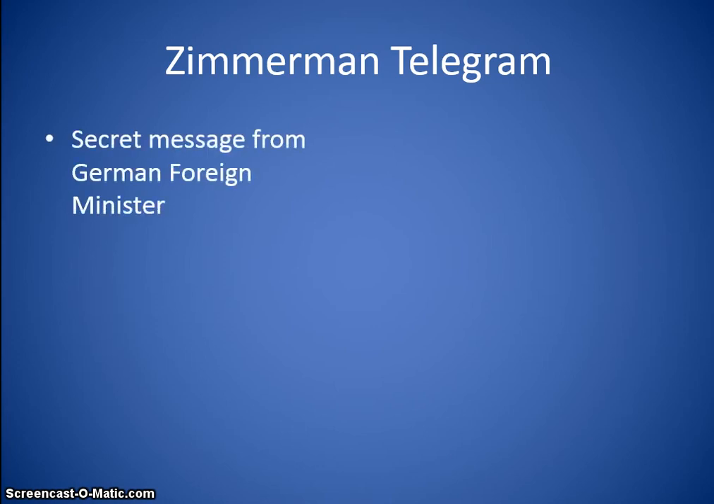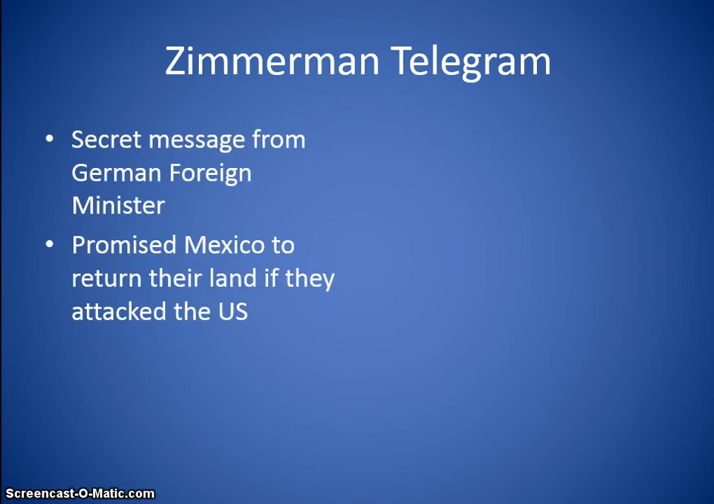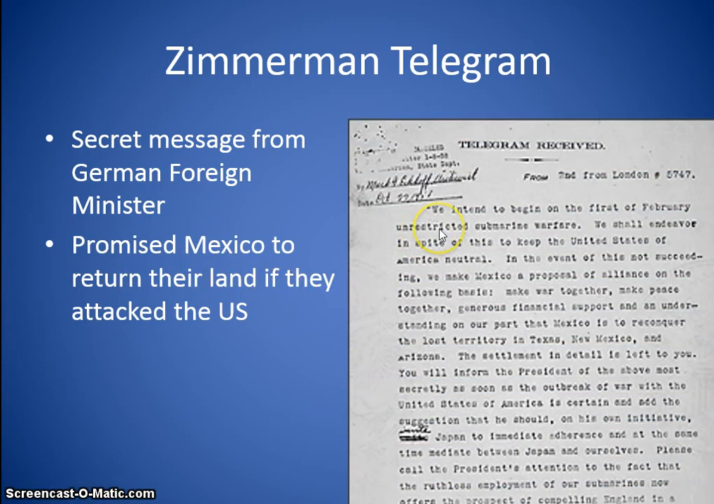Now, the Zimmermann telegram. It was a secret message from the German foreign minister, and it promised Mexico to return their land if they attacked the United States. Now, the Zimmermann telegram was from Germany, right? And it was intercepted by Great Britain, and it was on its way to Mexico. And again, it said that if Mexico were to join the war or to attack the United States, that when Germany won the war, they would give Mexico back all the territory that they had once lost from the United States. So that's the Zimmermann telegram. Of course, Great Britain finds it, shows it to America, and America is furious that they would do this to them. So we confront Mexico, and Mexico is like, we have really nothing to do with that.